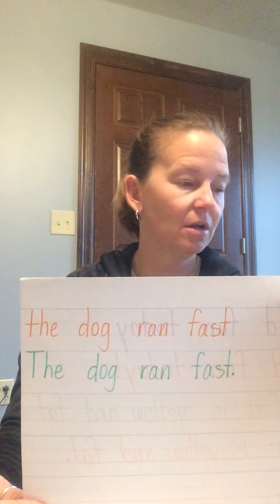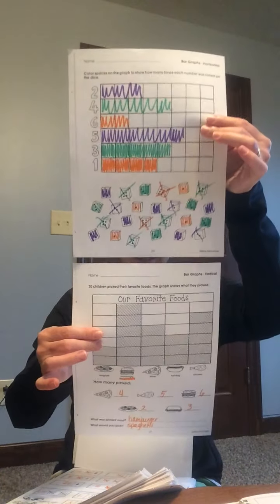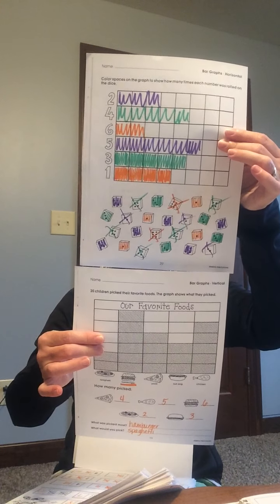We're going to learn about picture graphs. Okay, so we have talked about tallying, right? We talked about tally marks the other day. And we have talked about graphs that look like this. What kind of graphs were those called? Do you remember? They have bars on them. Sometimes they go this way. Sometimes they go this way. What kind of graphs are those? Bar graphs, right? Easy. Bar graphs.